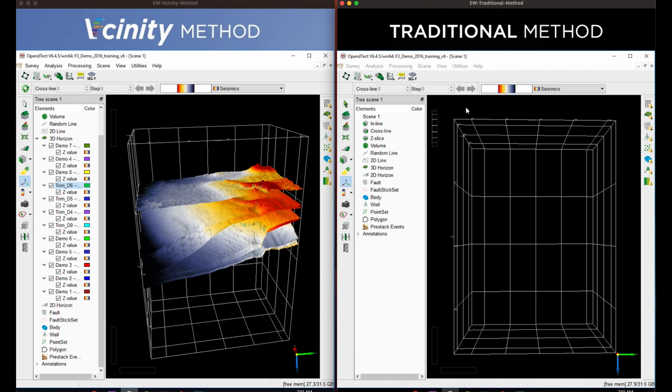But generally speaking, companies would have to move this entire 12 gigabytes of data just to be able to look at 4 gigabytes of it. Whereas with Vcinity, we can point the application directly to the remote data and load it without having to first have a local copy.